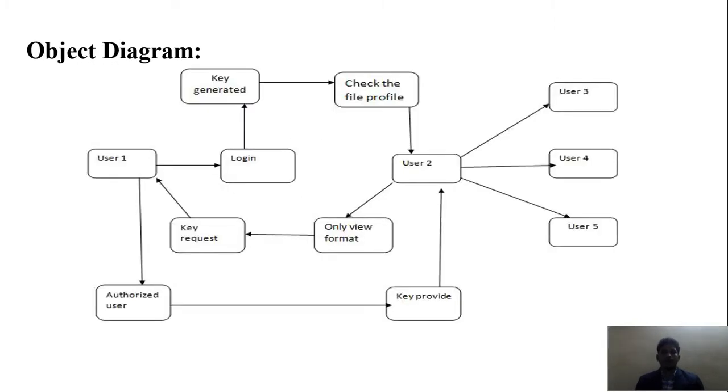Object owner. The object owner is the user who will log in, with user file and key generations, check the file profile, and view the format only, key request, and then the authorized users provide a key to user 3, user 4, and user 5, who will be sending data to all.